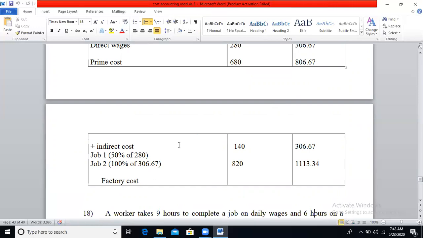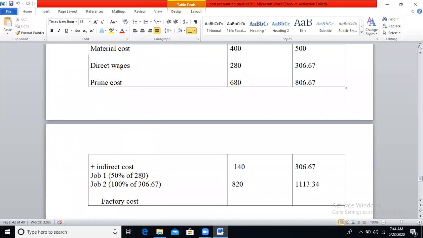Here they have not given factory overhead directly. They give the indirect cost, and indirect items will be considered under factory overhead expenses. For job 1, they have mentioned it as 50% of direct wages. Here direct wages for job 1 is 280, so 50% of 280 you will get 140. And for job 2, it is 100% of direct wages, so 100% of direct wages will be 306.67.